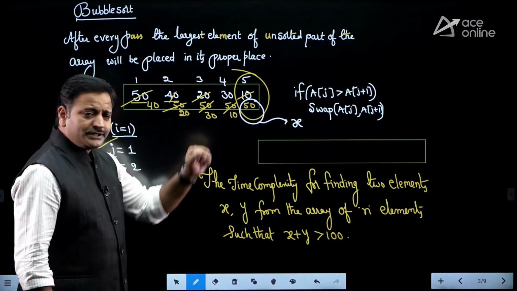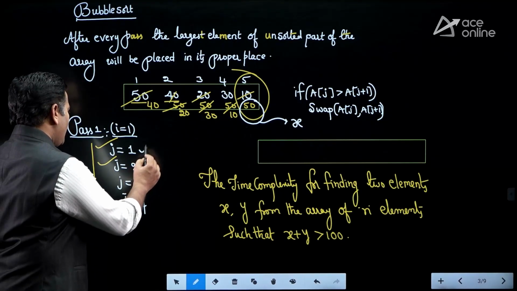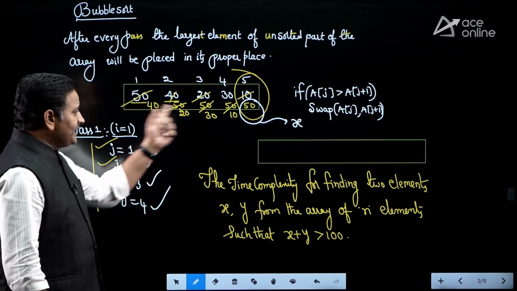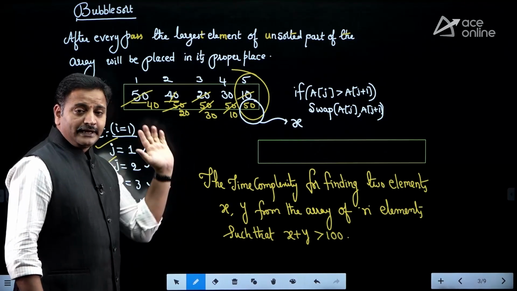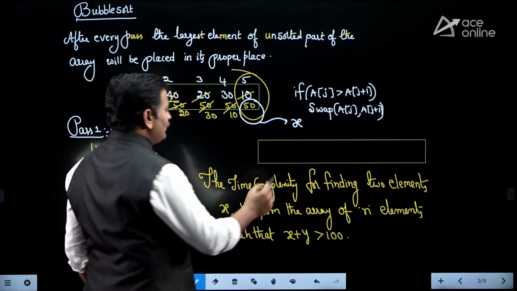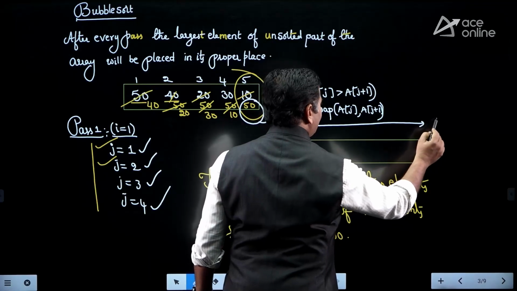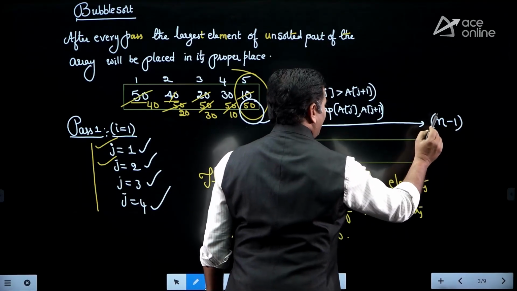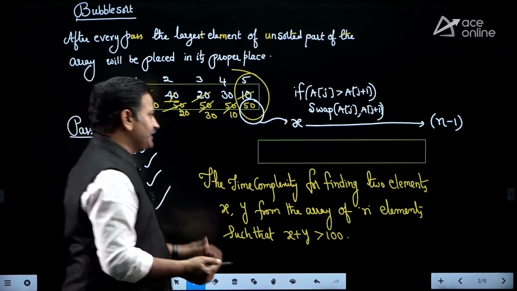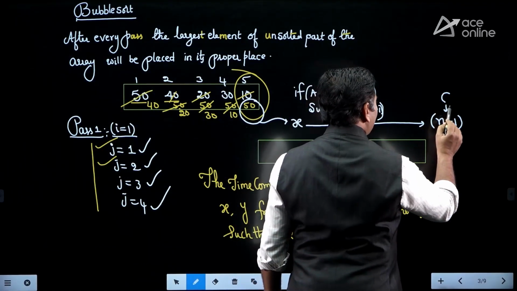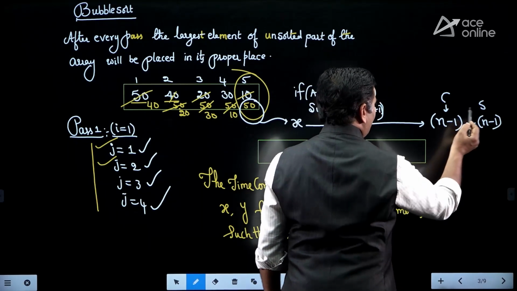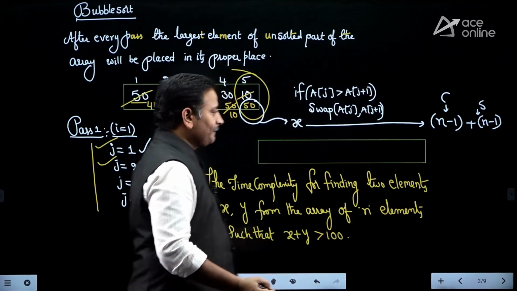But to find the first largest element, how many comparisons did you perform here? 1, 2, 3, 4 comparisons. If 5 elements are there, 4 comparisons. 10 elements, 9 comparisons. N elements, n minus 1 comparisons. Therefore, for finding this x, it takes n minus 1 comparisons. I am ignoring swappings here. Swappings are also n minus 1 only. If you want, you can consider them also.